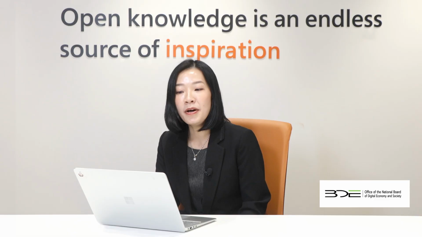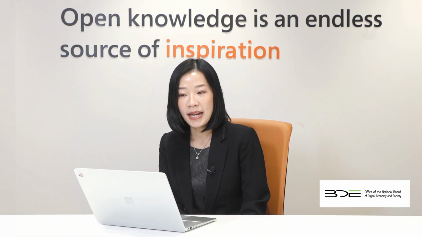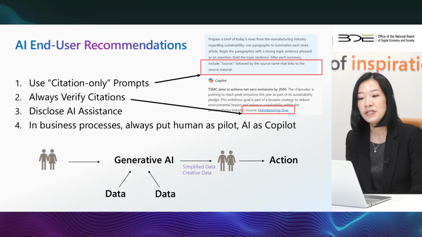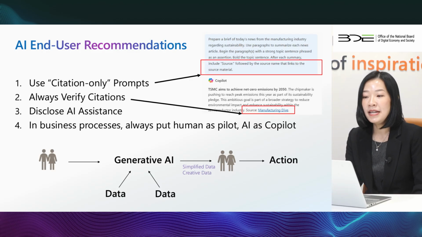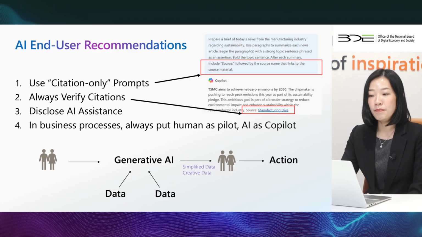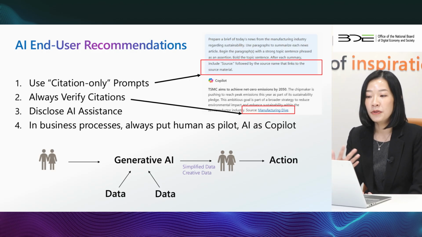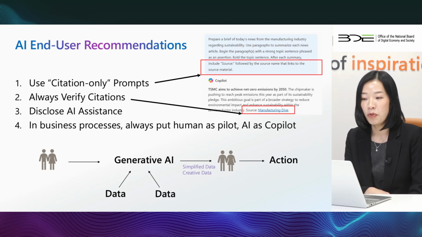So in summary, what are the AI end user recommendations? The first one is to use citation-only prompts. When answering the questions or the asks we put in the prompt, please also include the citation.